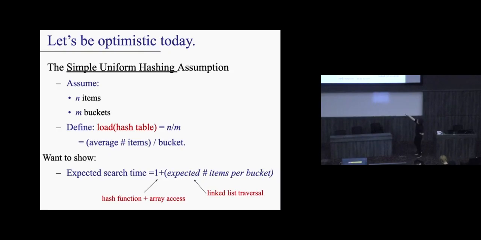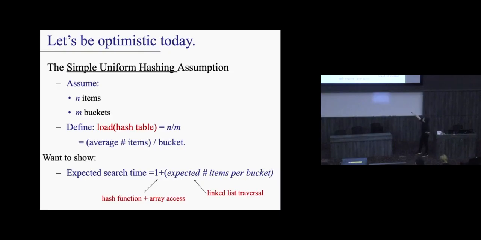What I want to show is that the expected running time, we're back to randomized analysis, right? The expected running time is going to be, let's say, O(1), sorry, I didn't have space. I put an O and it shifted everything down, so you're going to have to live with this. O(1) plus the expected number of items per bucket. Does that make sense? The expected running time for search, right?